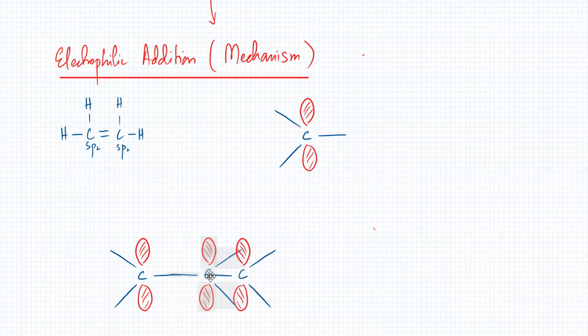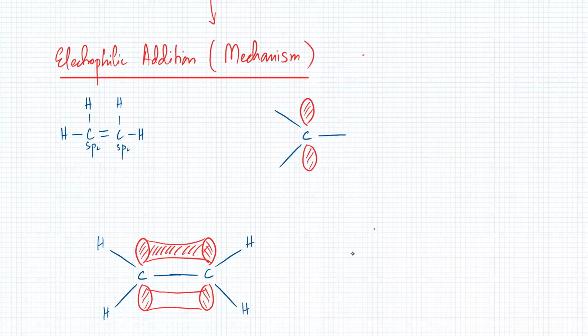So that's the sigma bond that they're forming. The H atoms are forming bonds on the sides. And the p orbitals are going to overlap and end up forming a pi bond. Okay? Is this clear up till this point? Yes, sir. So there's this pi bond.